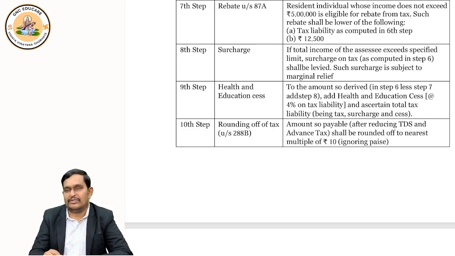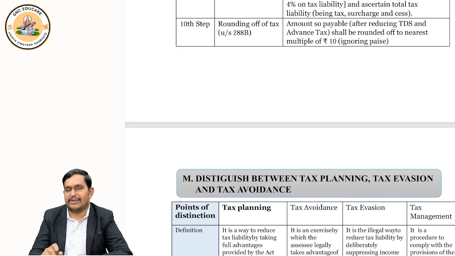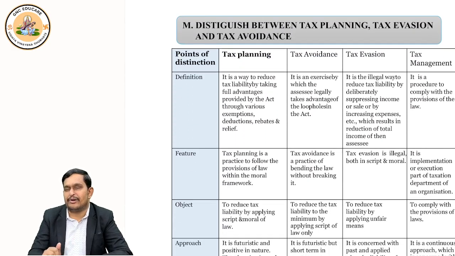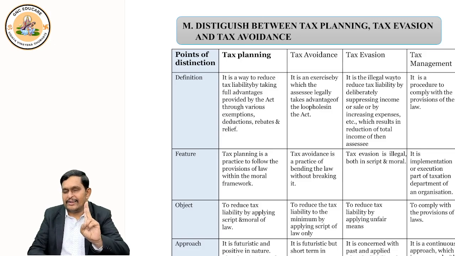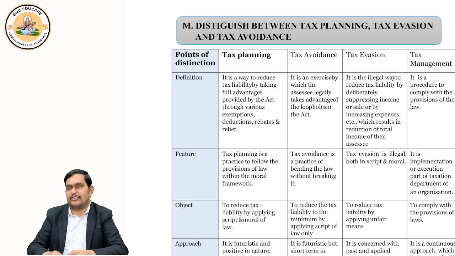Okay? Now, let's come to a complicated topic, which I will make easy for you. There is something called tax planning, tax evasion, tax avoidance, and tax management. Four very important words. Tax planning, tax avoidance, tax evasion, tax management. Correct? Let's understand each word in detail.